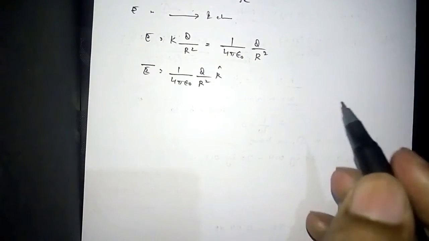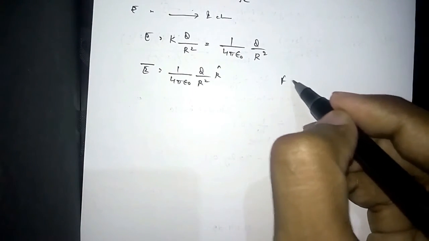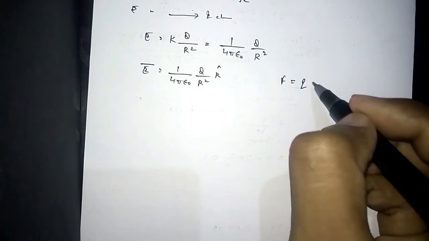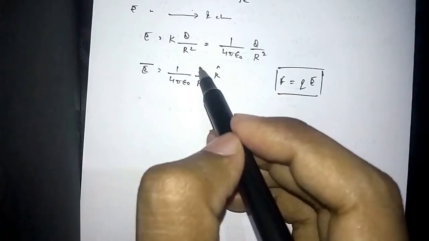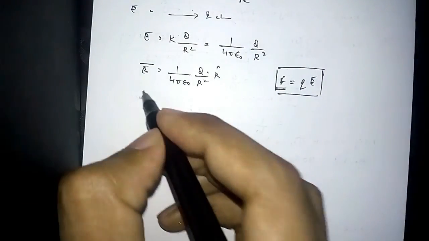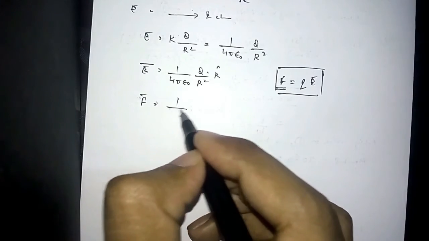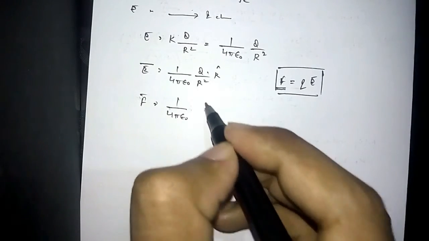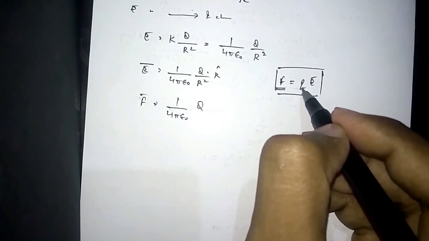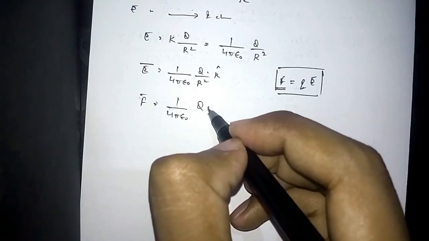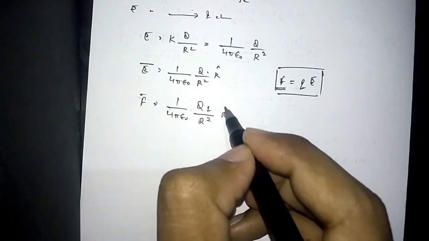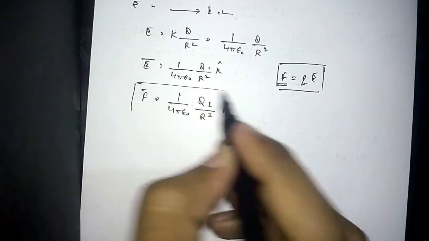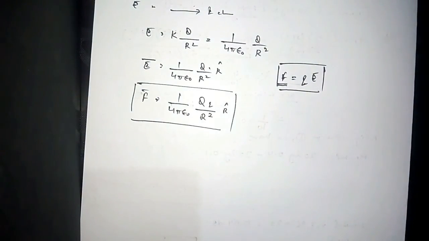Then the general formula which you know is force is equal to charge into electric field. So this is the electric field. If we multiply another charge here, then we will get the force, like force is equal to 1 by 4 pi epsilon naught Q and this q2 again, upon R square, R cap. This became the formula of force.